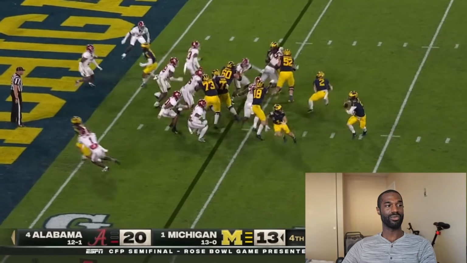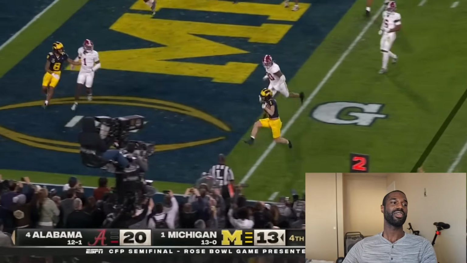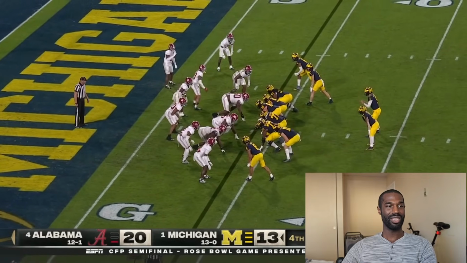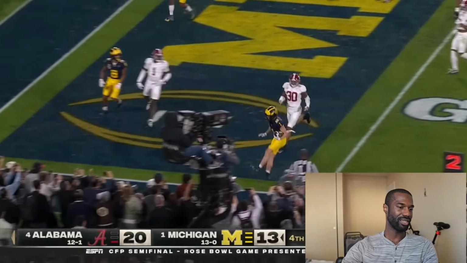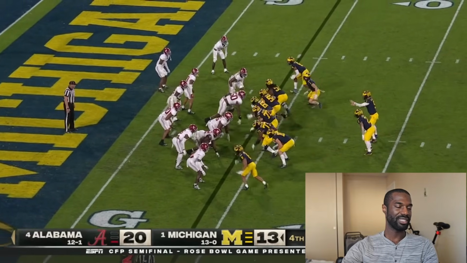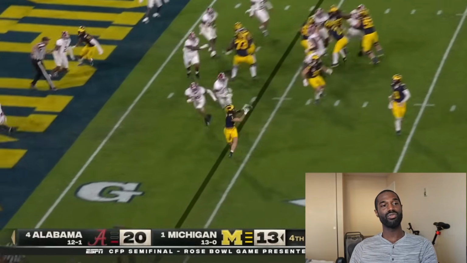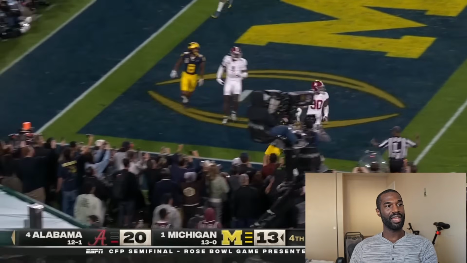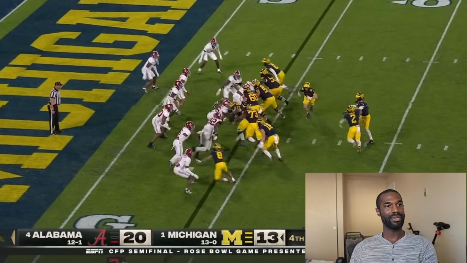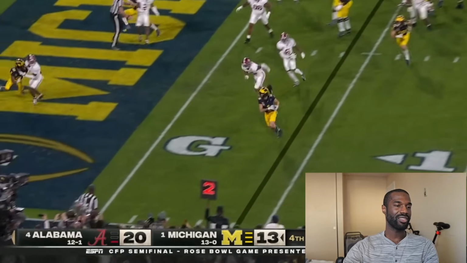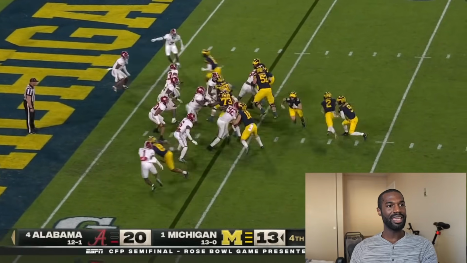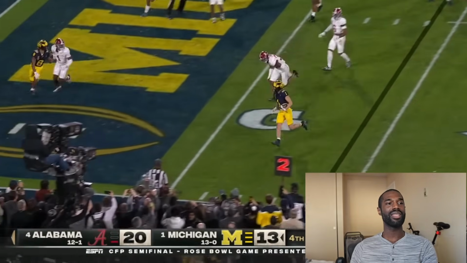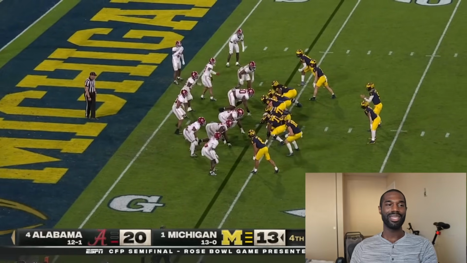And you got 3 Alabama defenders, really 2, because Kool-Aid McKinstry's covering the wide receiver running into the end zone. You got 2 Alabama defenders now matched up, trying to make sure this play doesn't get to the end zone. The problem is those 2 defenders are a linebacker, Jihad Campbell, and a safety, Makai Key. And I think the safety, Makai Key here, probably had the best chance of making this play if he didn't get drawn in by that play action. But that play action got him.